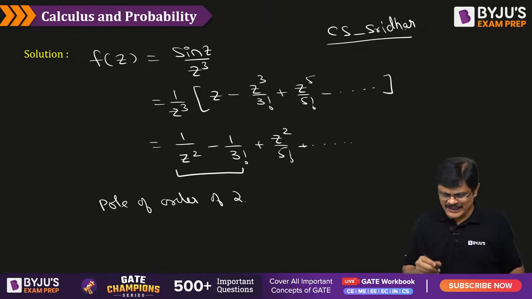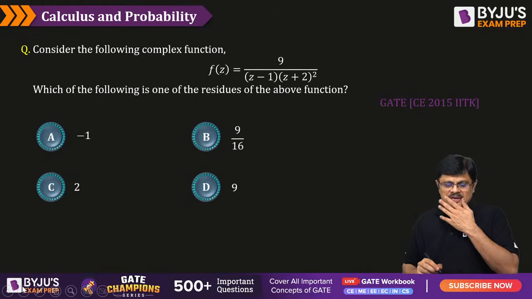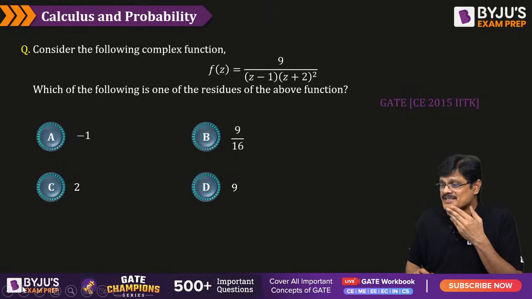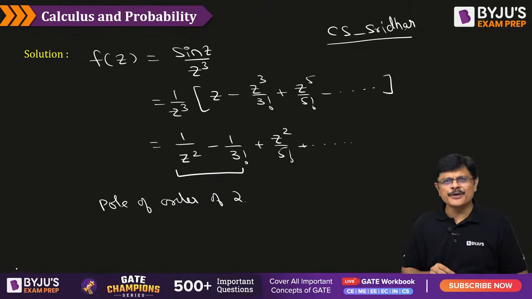Pole of order 2. So the answer for this is A. Now he is asking residues. Sir, I use the limit formula. That limit formula you can also use, sir. Limit formula is also fine. Okay, limit formula is also good.